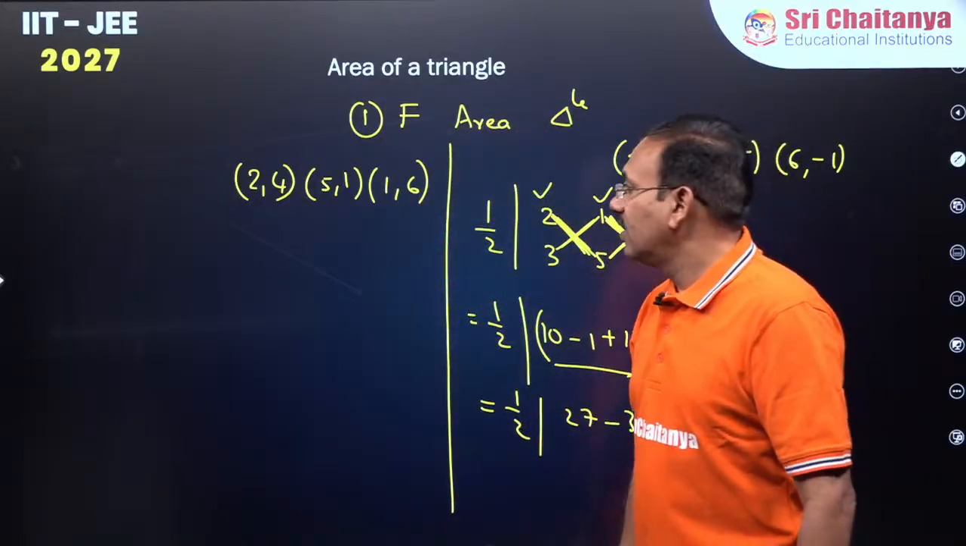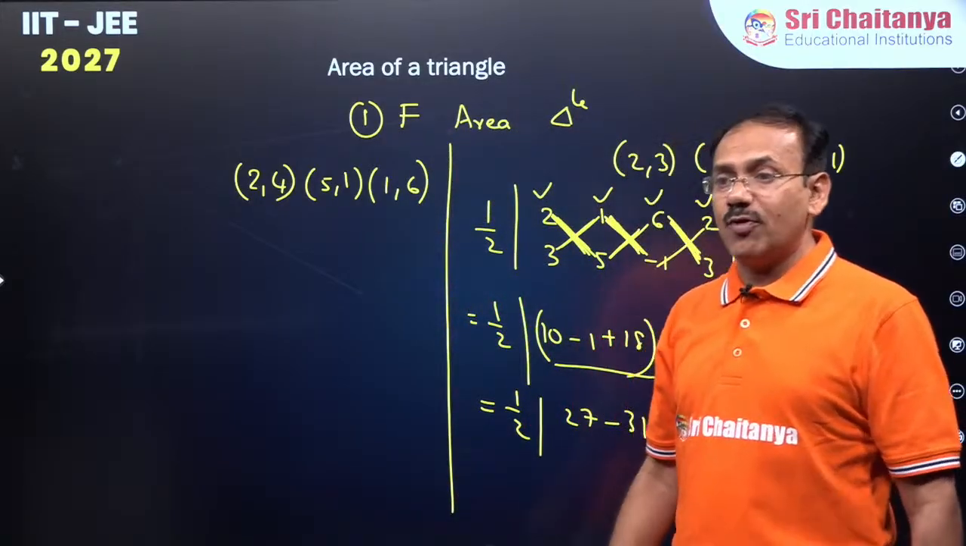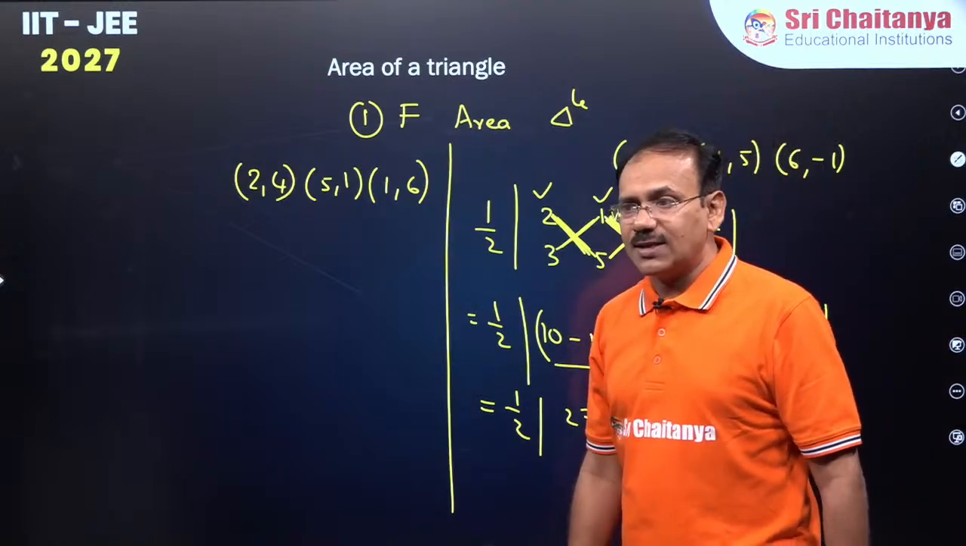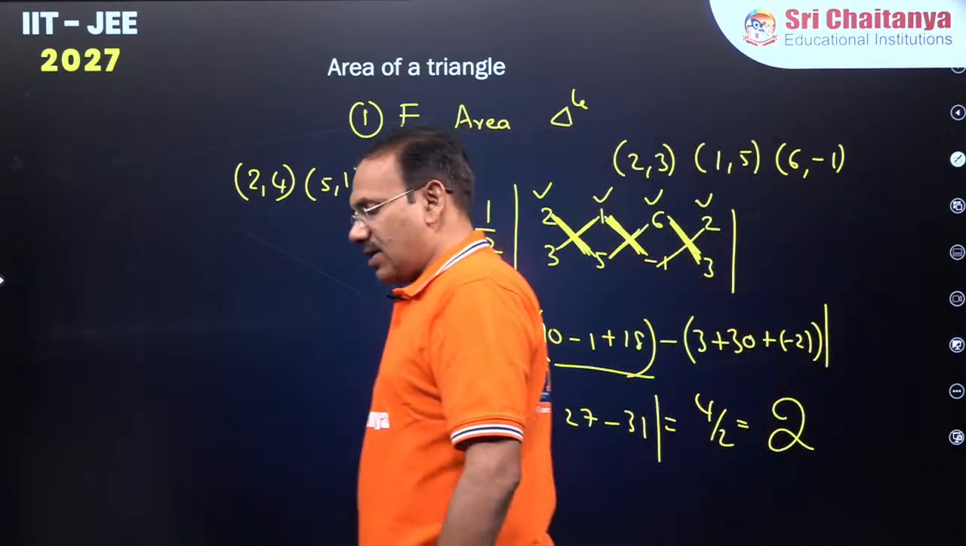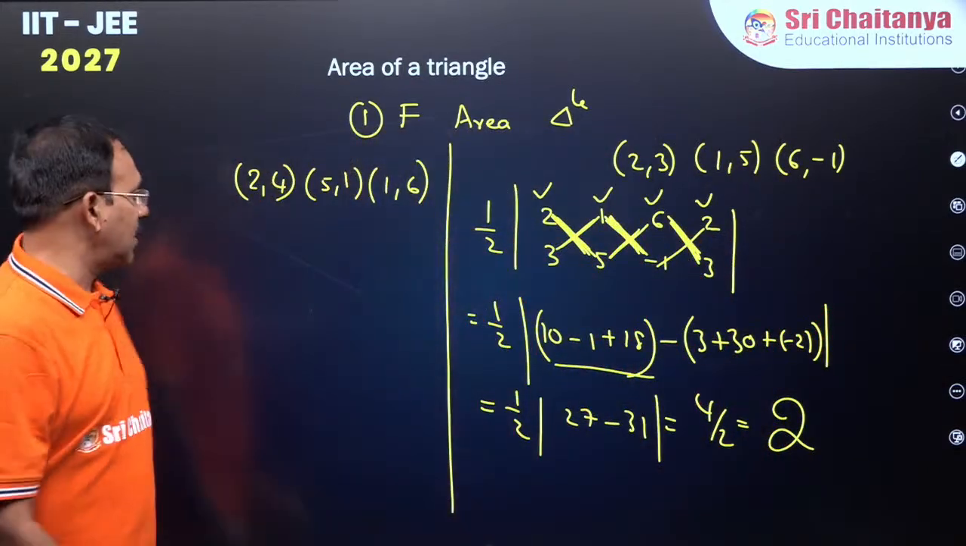Quick, quick, quick. What is the area of the triangle? As quick as possible, try to give the answer. Let me see who can give the answer. Area of the triangle formed by these three vertices.